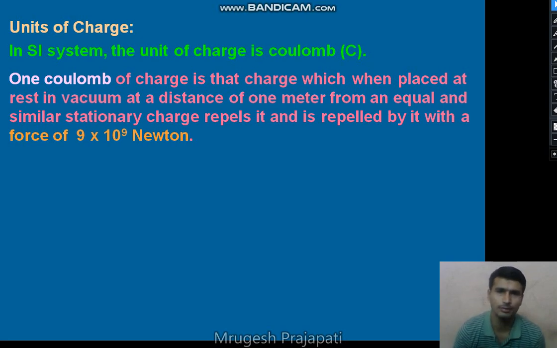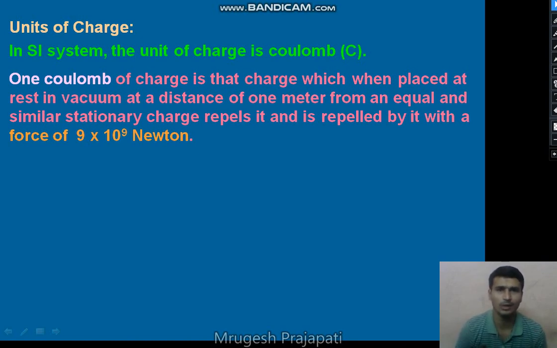So 1 coulomb is the charge when we place two equal and similar stationary charges in a vacuum at a distance of 1 meter, and the repulsive force between them is 9 into 10 raised to 9 Newton. The charge on them we consider as a 1 coulomb charge. 1 coulomb is a very large unit of the electric charge. Smaller units of the electric charge are the millicoulomb, 1 millicoulomb is 10 raised to minus 3 coulomb. 1 microcoulomb is 10 raised to minus 6 coulomb. 1 picocoulomb is 10 raised to minus 12 coulomb.